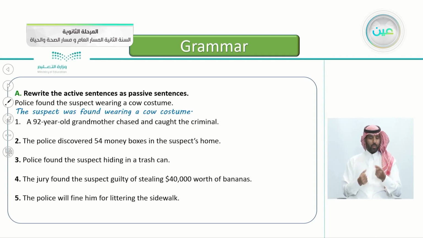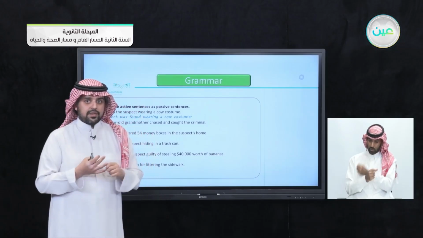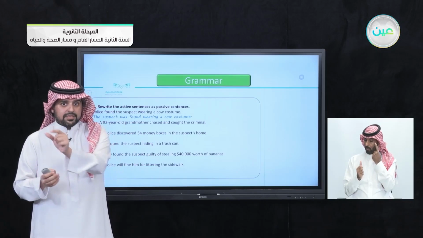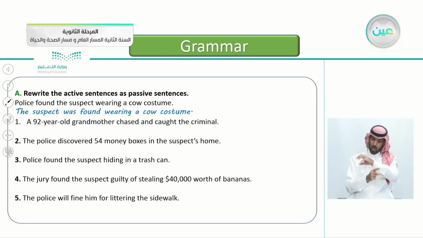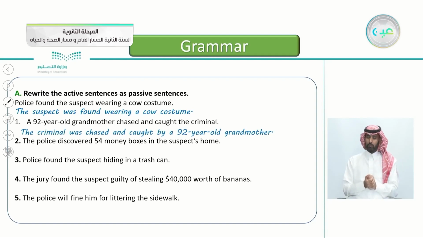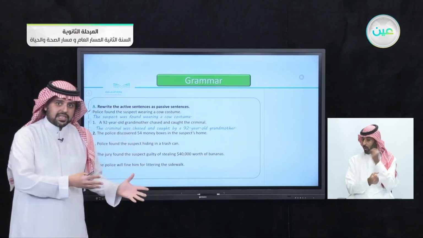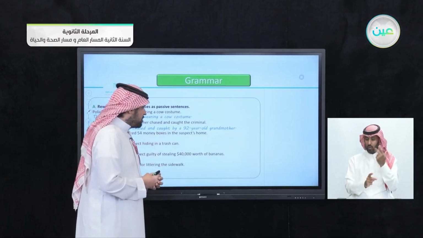So can you do number one here? A 92-year-old grandmother chased and caught the criminal. If you want to answer, first find the subject, the verb, and the object. The first thing you do, take the object, put it in the beginning of the sentence, then take the verb. So how do we answer number one? Yes, that's correct. So the object here is the criminal. So the criminal was chased. Was chased. Yes, because it's in the past. Was chased and caught by, so we wanted to add who chased him, by a 92-year-old grandmother.